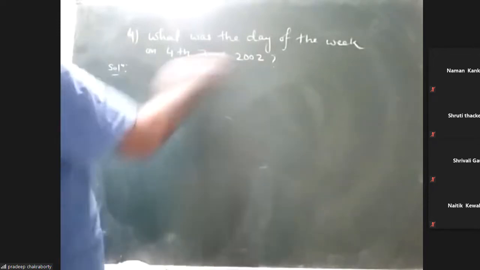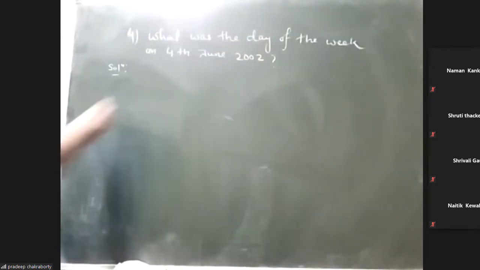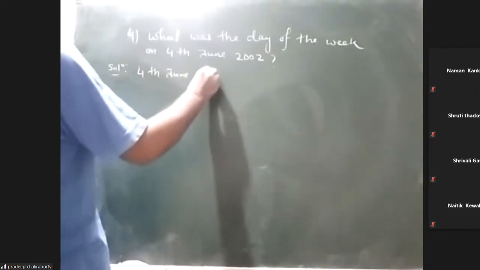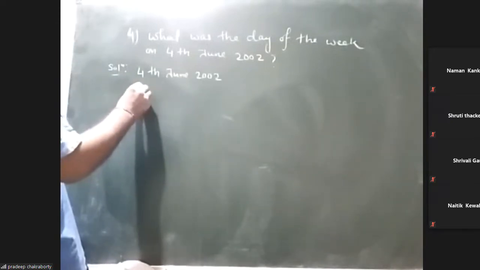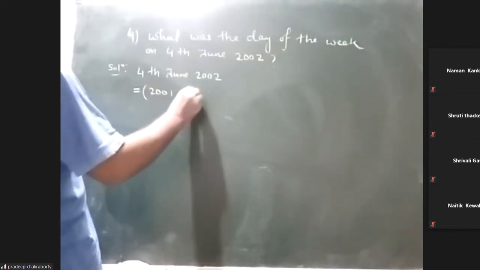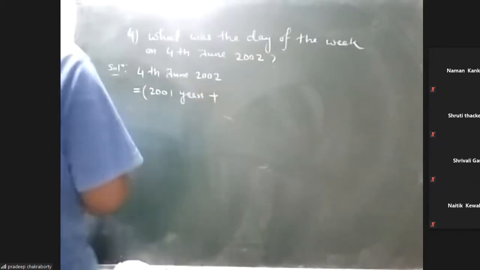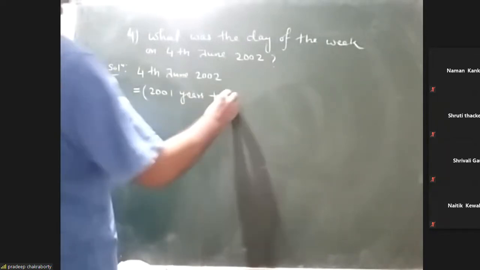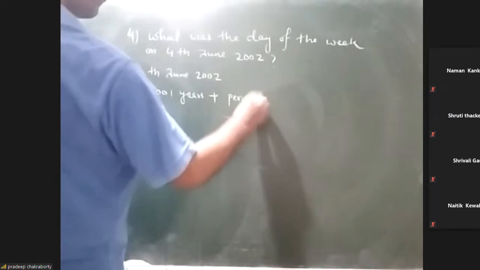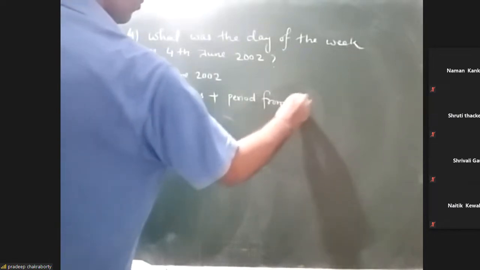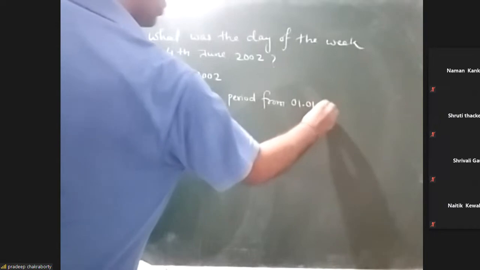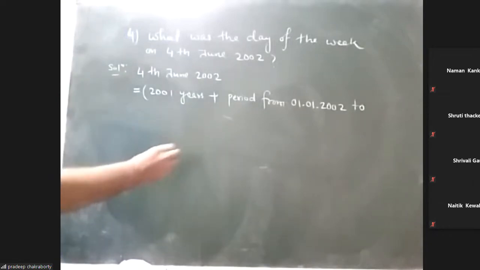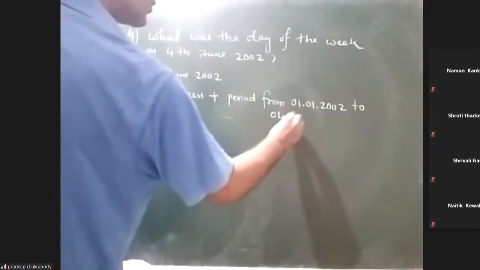So till 2001, it is a complete year. We write 4th June 2002 means 2001 years plus the period from 1/1/2002 to 4/6/2002.